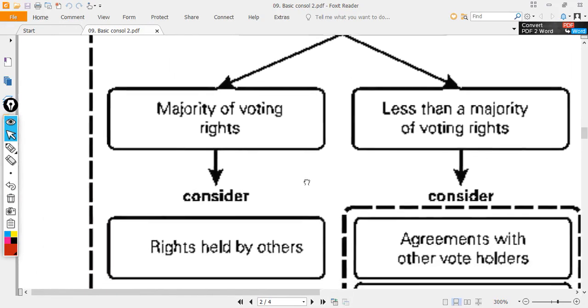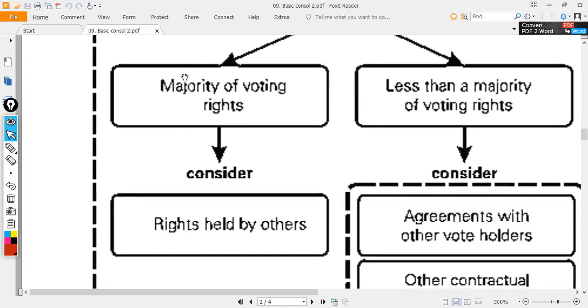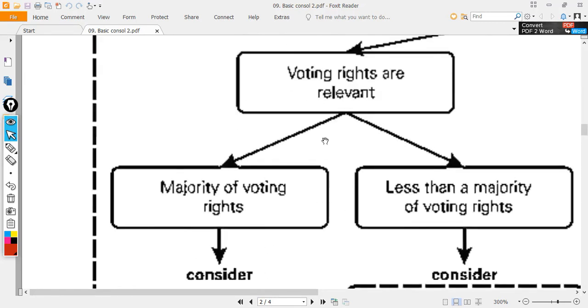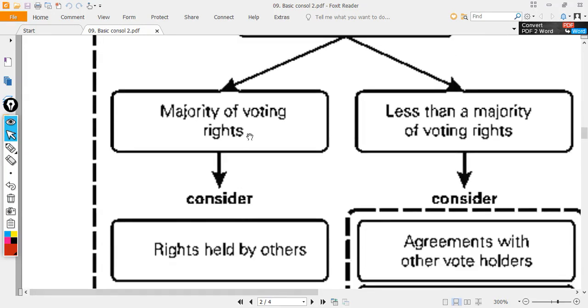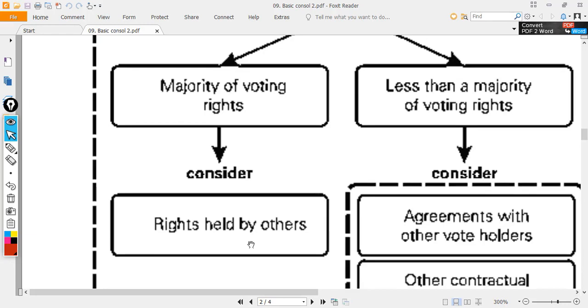If you have majority voting rights, then you are very close to control already, but then please consider rights held by others. Can other people challenge you even if you have more than half? Can other people remove your director even if you have more than half? If no, then you are the parent. If yes, the other party might be the parent. So where voting rights are relevant, if you have majority voting rights, you are very close to control, but please consider rights held by others.